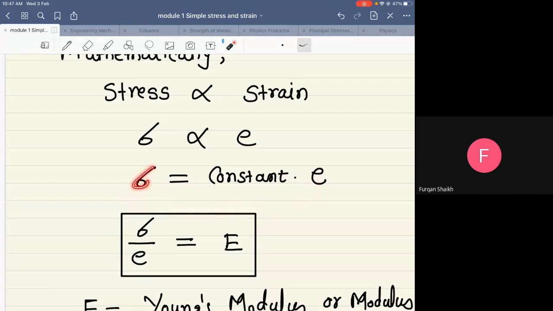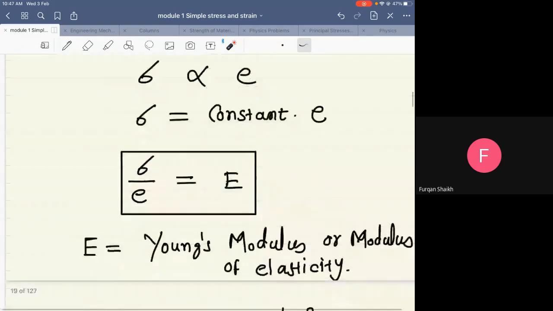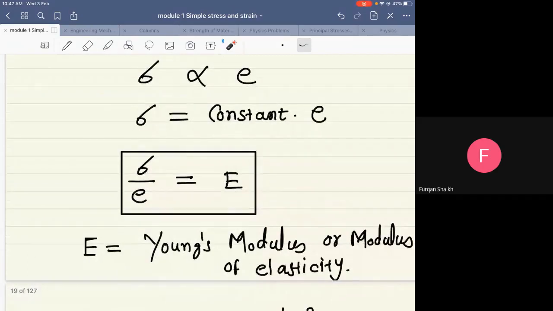Sigma divided by small e is nothing but that constant, which is known as Young's modulus or modulus of elasticity. So Robert Hooke discovered nothing but Young's modulus or modulus of elasticity.